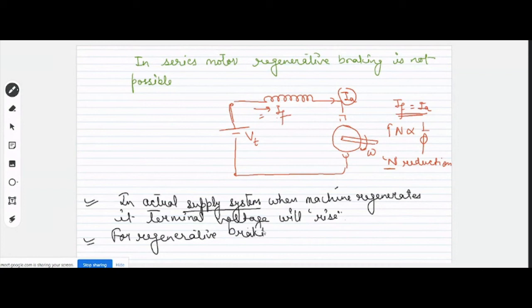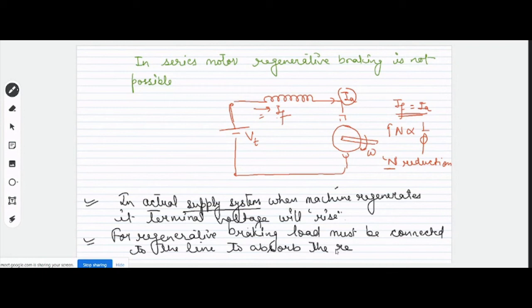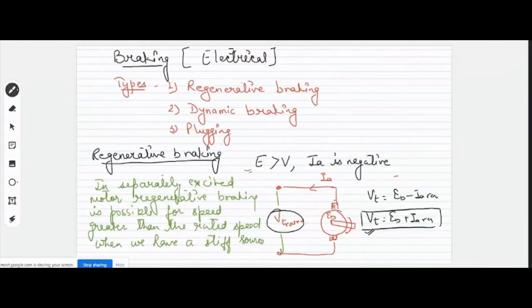For regenerative braking, loads connected to the line to absorb the regenerated power. Right. So that was all about regenerative braking, although you could have studied this.